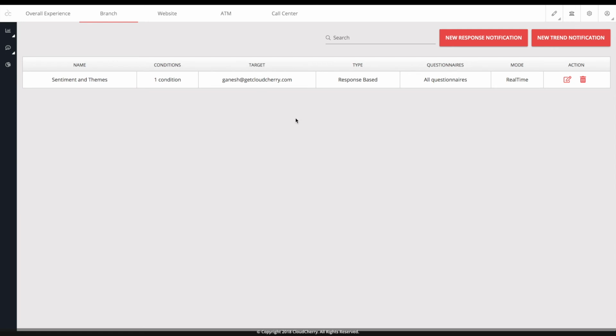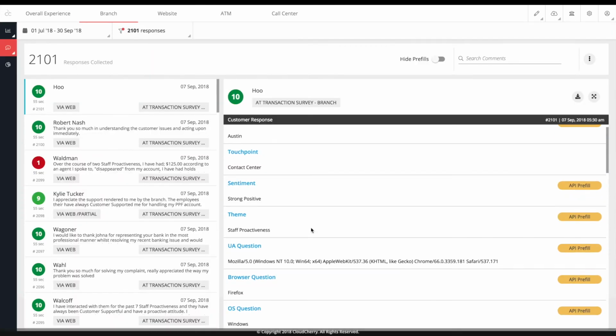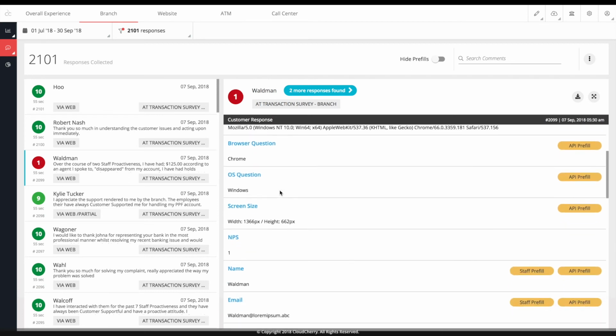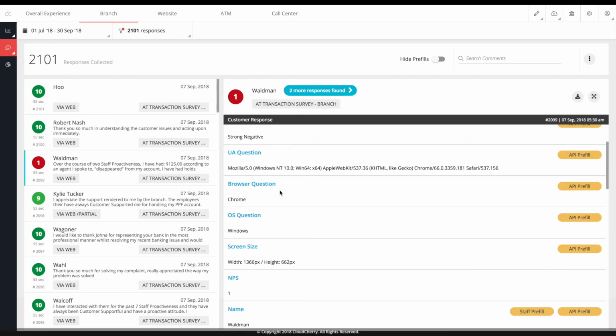Now, another interesting thing to do is actually to come in and look at the actual responses and then to understand what was the sentiment at an individual level. So this is easily possible as well with CloudCherry, where you can come in, look at the individual responses, and you can see what the individual sentiment of those customers was. So here's another one who gave an NPS of 1, and the overall sentiment is negative. And here you could also see scores given for some of the other questions to try to understand what might have caused this situation.